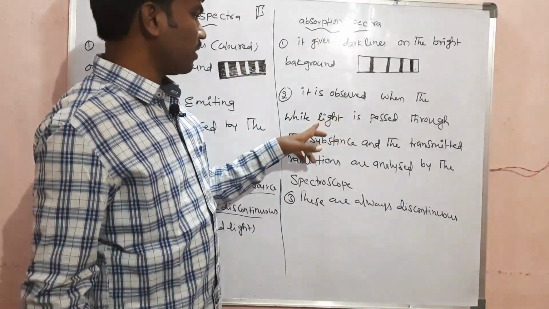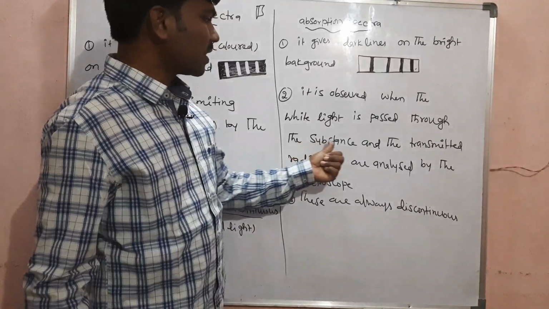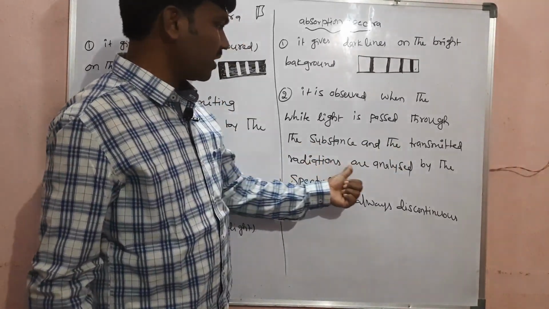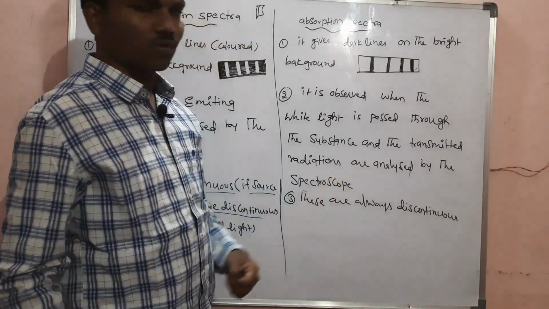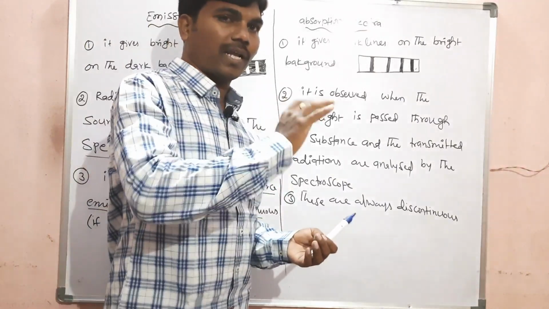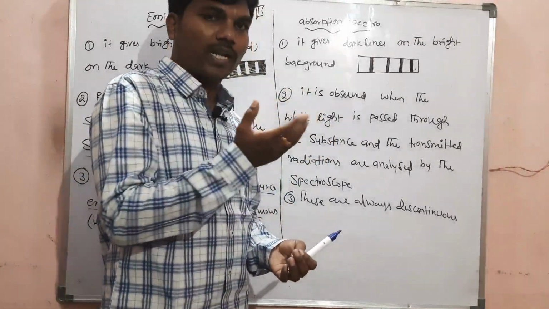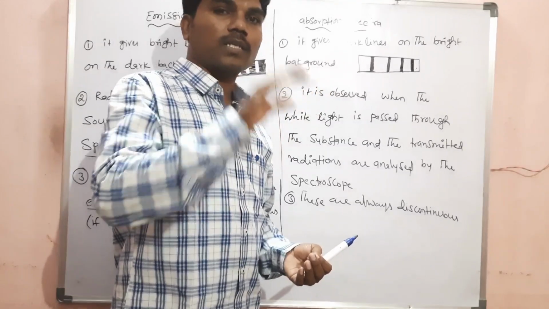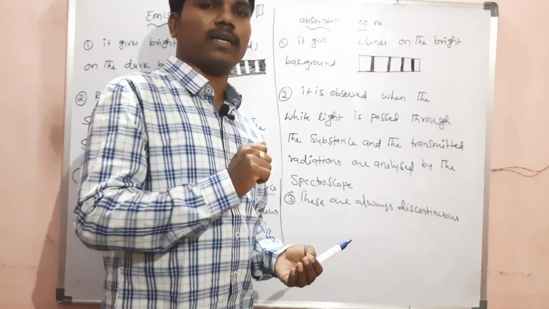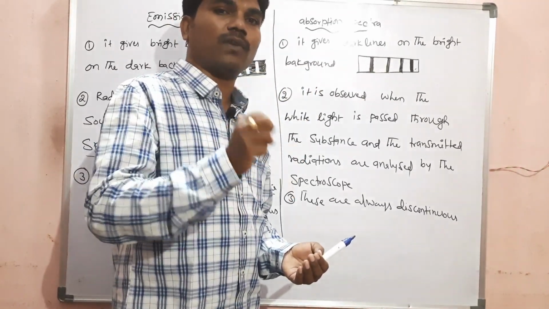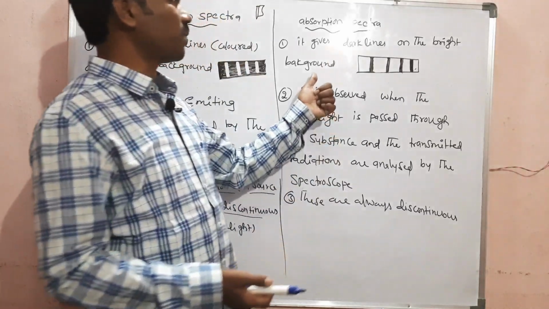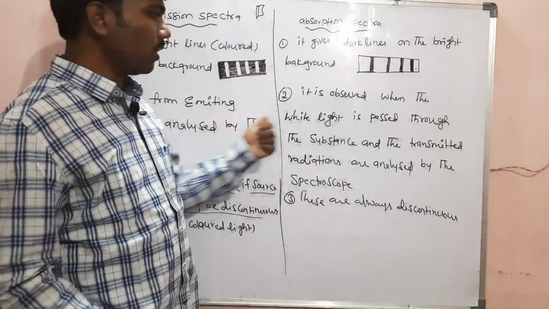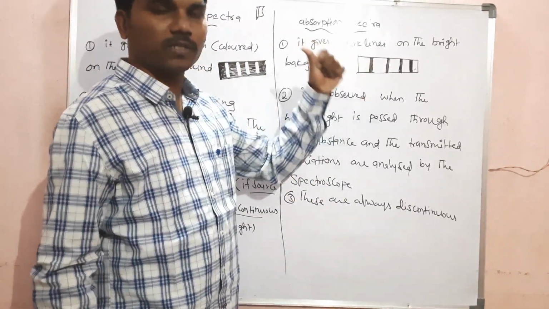And it is observed when white light is passed through the substance and the transmitted radiations are analyzed by the spectroscope. When we pass white light, that emitted radiation is white light. When we pass it through the prism, some wavelengths will be missing. Because of those missing wavelengths, we call it an absorption spectrum. So here emission is responsible, and here absorption is responsible for this spectrum.